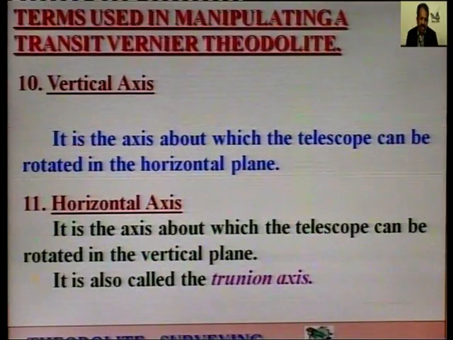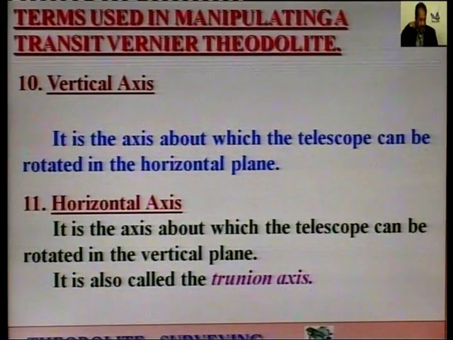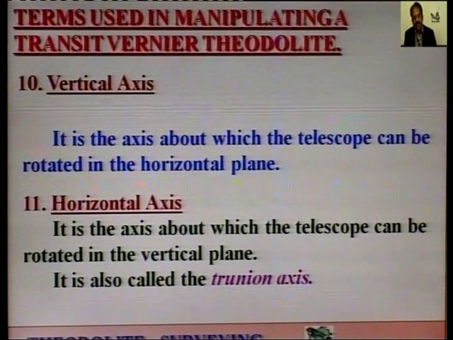Again, it is the vertical axis. It is the axis about which the telescope can be rotated in the horizontal plane. Next is the horizontal axis.